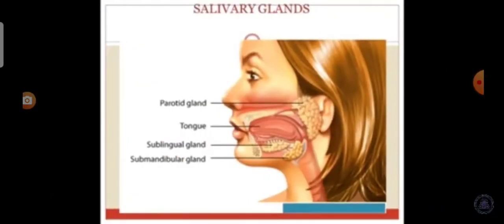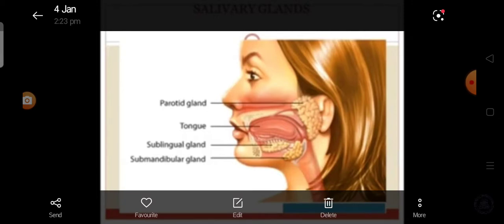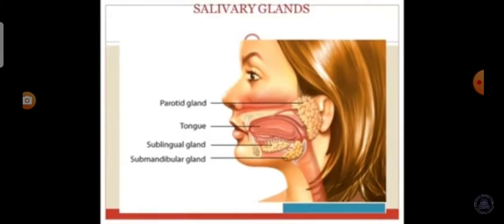Now we see the salivary glands. 3 pairs of salivary glands are present in the mouth cavity, that are parotid glands, sublingual glands, and submaxillary or submandibular glands.